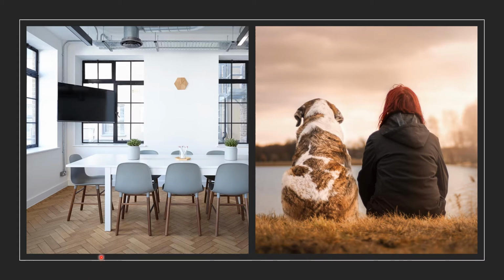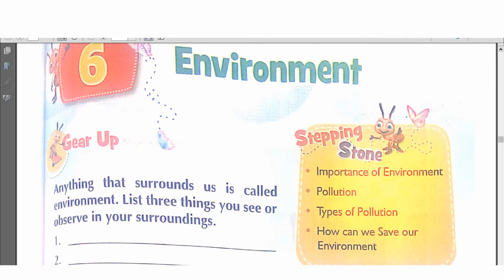What about the picture on the left side? Non-living things like chair, table do not need food to grow and they do not move. So, environment comprises living things as well as non-living things. Now let's begin reading the lesson. Anything that surrounds us is called environment. List 3 things you see or observe in your surroundings.